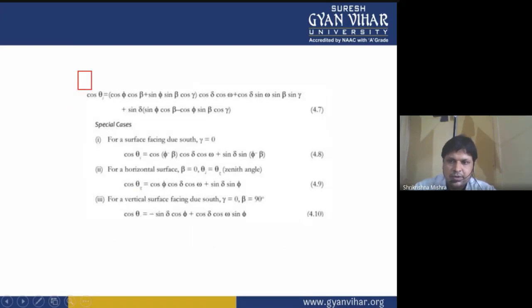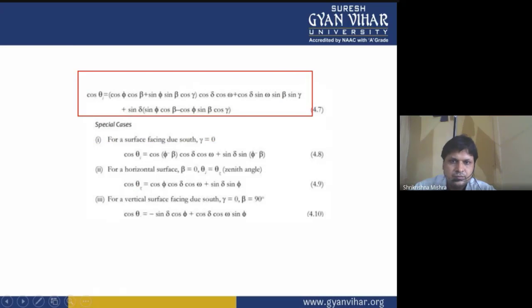The formula which can be used for calculation of the angle of incidence is cos theta I equals cos phi cos beta plus sin phi sin beta cos gamma, in brackets, cos gamma cos omega plus cos delta sin omega sin beta sin gamma plus sin delta into, in brackets, sin phi cos beta minus cos phi sin beta cos gamma. So these are the different angles by which you can calculate the angle of incidence.